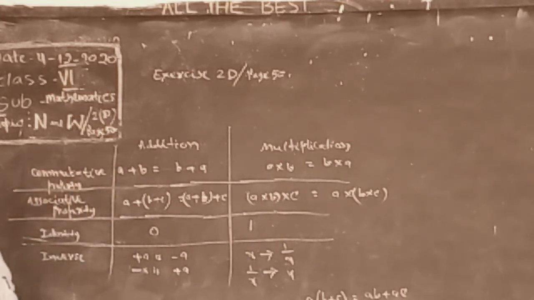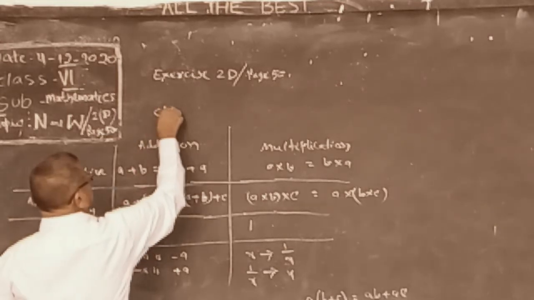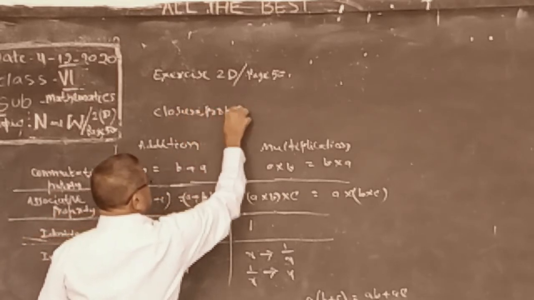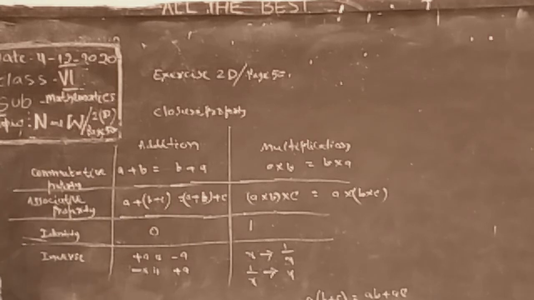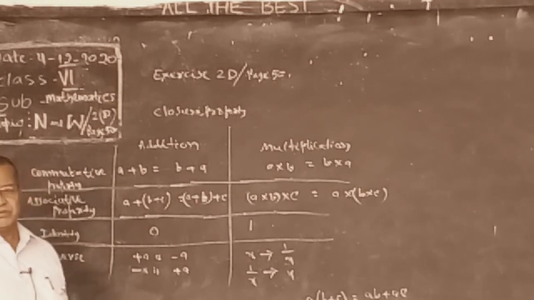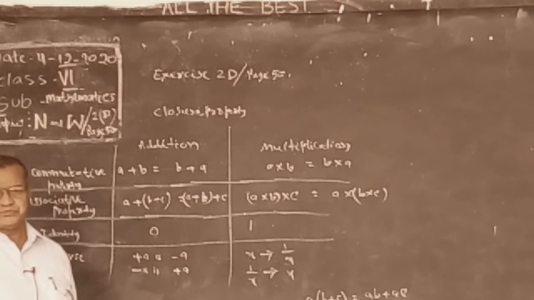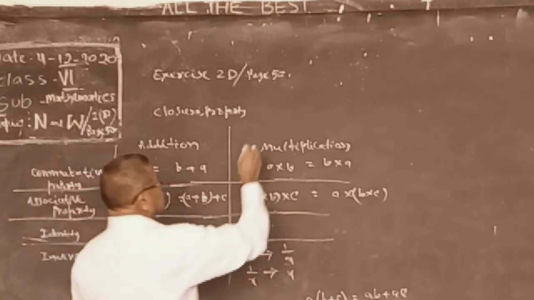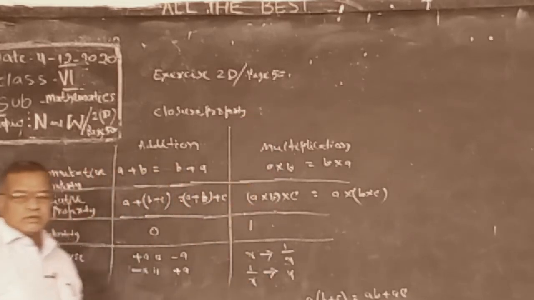Closure property. And what is closure property? Sum of any two natural numbers is also a natural number. 7 plus 5 is 12. 12 is a natural number and whole number also. And in multiplication, 7 into 5 is 35, or 5 into 7 is 35. That is called closure property.